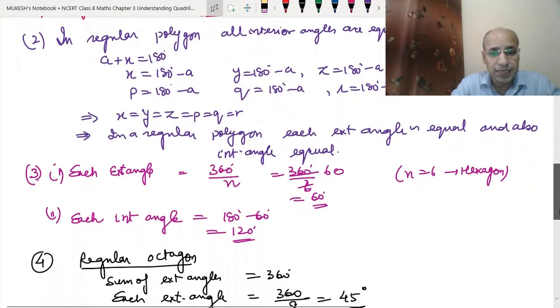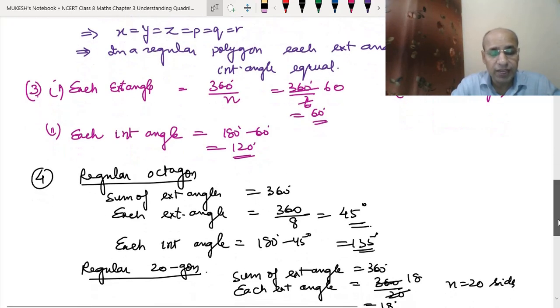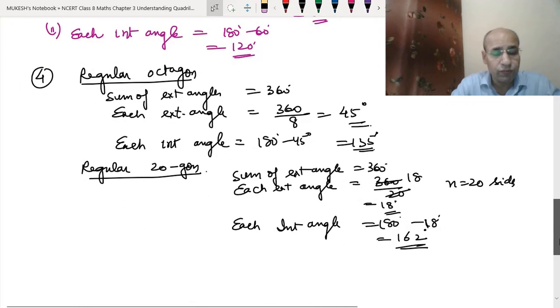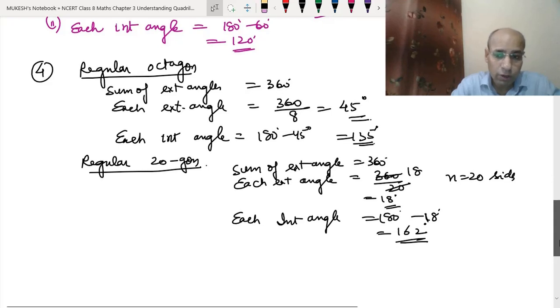So to find each exterior angle, we will divide by the number of sides. We get each exterior angle for a hexagon is 60 degrees, and when we subtract it from 180 degrees, we get each interior angle of 120 degrees. In the same way we do it for the octagon and the pentagon when they are regular. I hope this is clear to you.